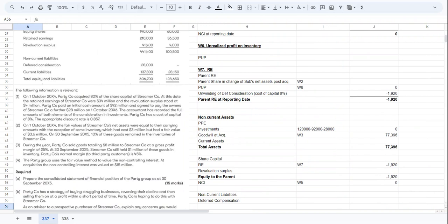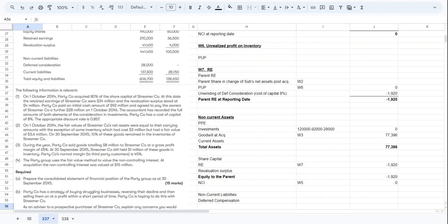Okay, so we are concerned with the inventory, or the sale, which is still within the group and is not yet sold to the outside party. So 1 million is the amount here. 1 million of such goods is in inventory, and their profit margin to third party customers is 45%. That's irrelevant information here. So 25% margin we will take, and 1 million of such goods are still in inventory, still not sold to the outside party.